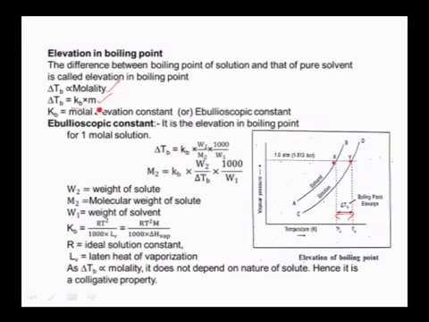And if you substitute the formula for molality, then we get this relation: delta Tb is equal to Kb into W2 by M2 into 1000 by W1, and from this we can calculate the molecular mass of an unknown solute by this relation, where the value of Kb can be calculated by the relation RT square by 1000 Lv, or RT square M by 1000 delta H vaporization. So this is regarding elevation of boiling point.